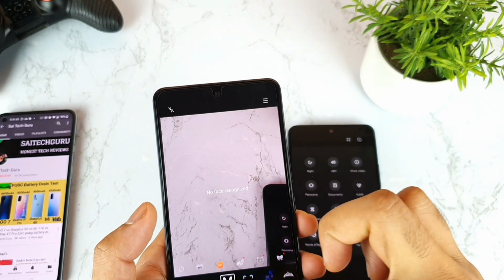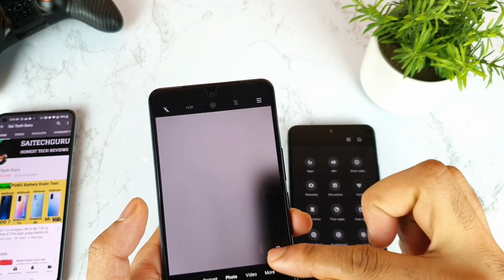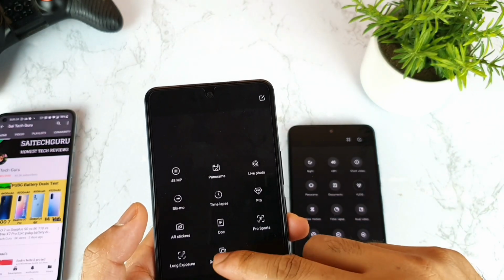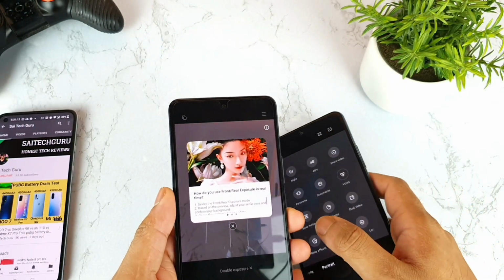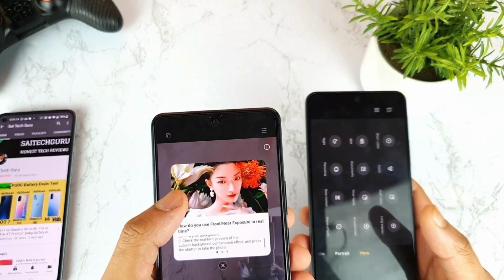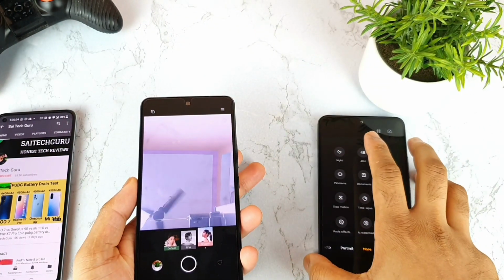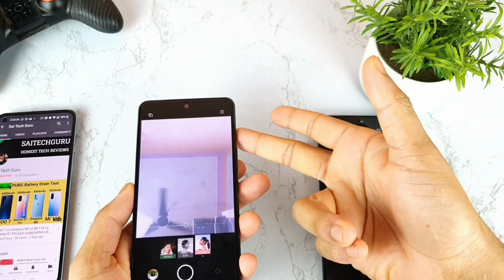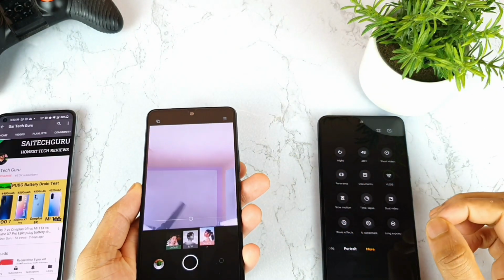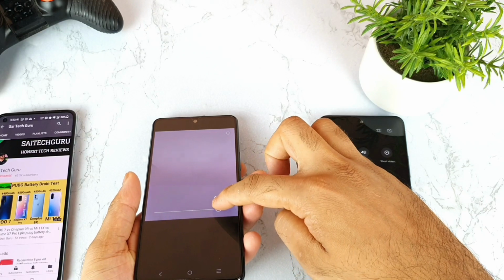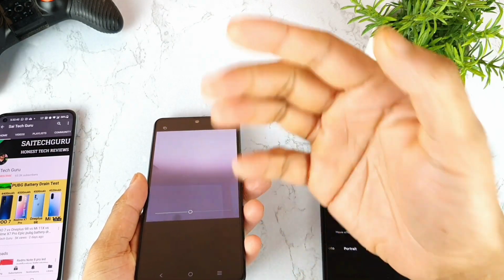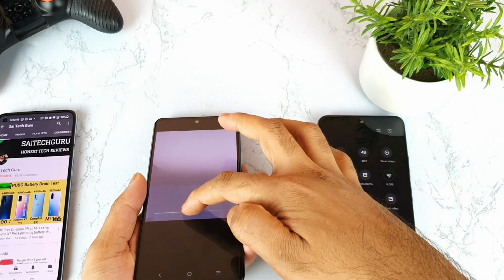Let me try to go back and go back. Let me try to disable. And you do have the long exposure and the double exposure as well. So there is a double exposure option which is present in this phone, in this IQ7. Using this double exposure mode, you can actually take the shot using the back camera and front camera at the same time. So by managing this, as you can see, you can manage which part of the phone you want to have full, and you can prefer like this.